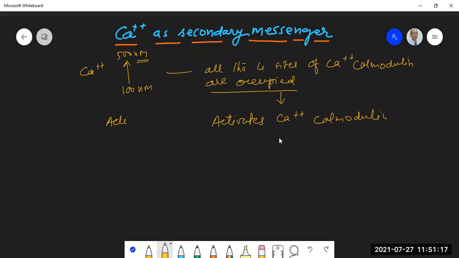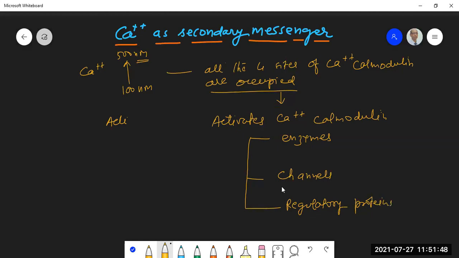And this activated calcium calmodulin in turn modifies the activity of a large number of enzymes, channels, regulatory proteins, etc. One important enzyme which is activated by calcium calmodulin is called calcium calmodulin dependent protein kinase.